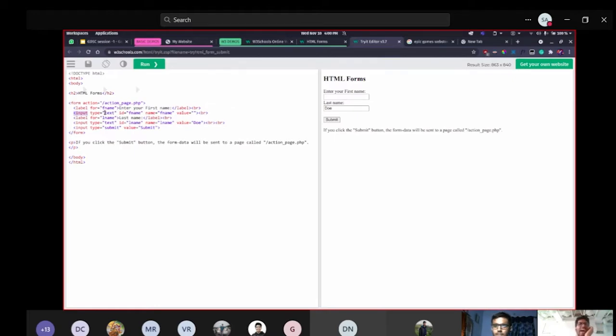So your type is what? It is text. There are so many different kinds of types. You can have text, images, files, all that stuff. So in this case, it's just type text and fname. You can put your name and all that. Similarly, you have labels for the last name.